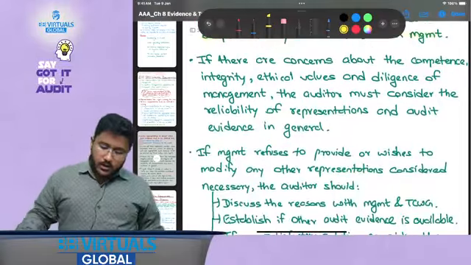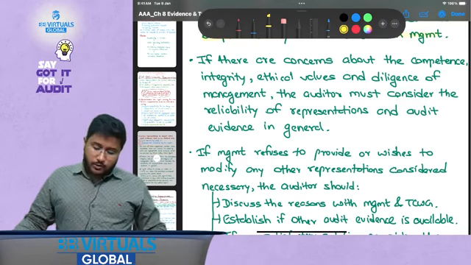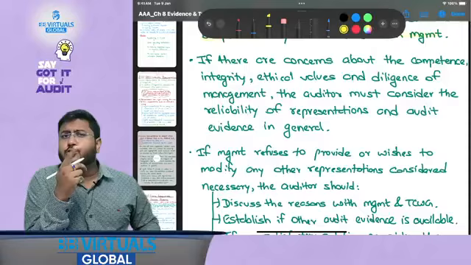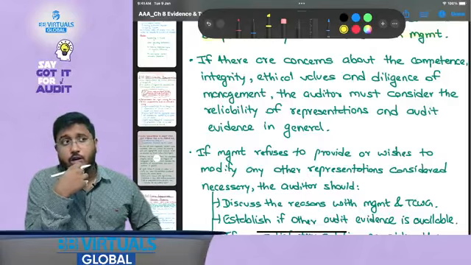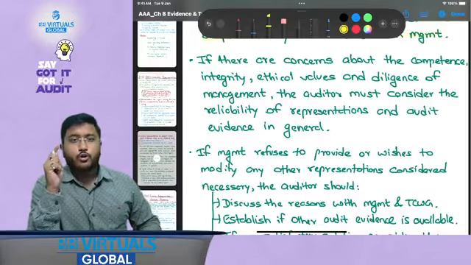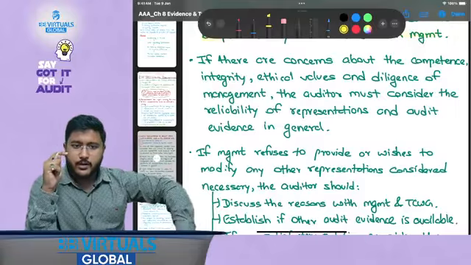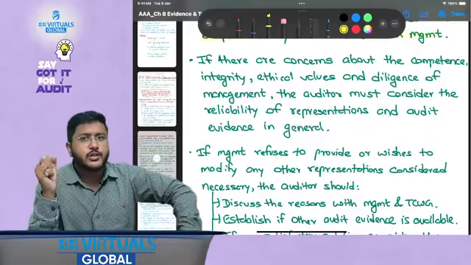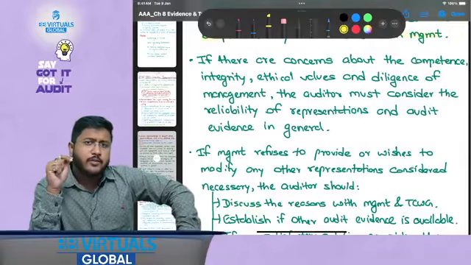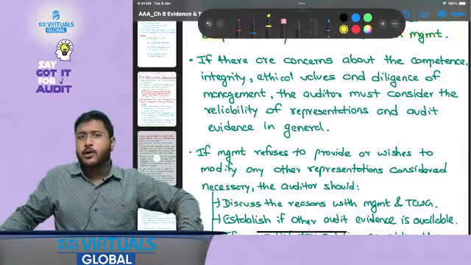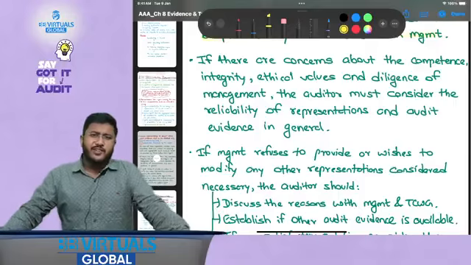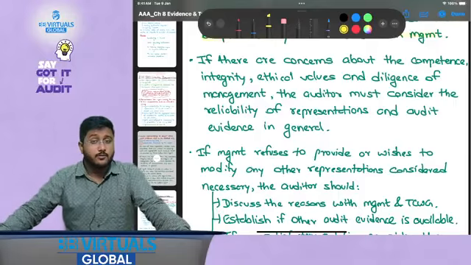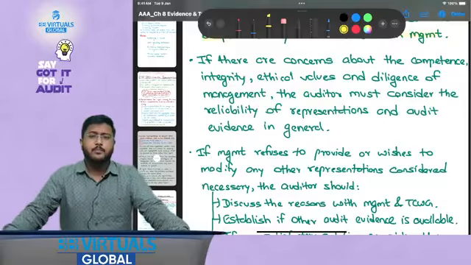Now, if there are concerns about the competence, integrity, or ethical values, that is, we are questioning who is signing the written representation. If we have a strong doubt over the competence, say there is one director of the company who might not be financially knowledgeable, financially literate, and that person is signing that we have applied controls over the financial reporting, then we might not be able to trust it fully. We might not be able to think that that person is competent enough.